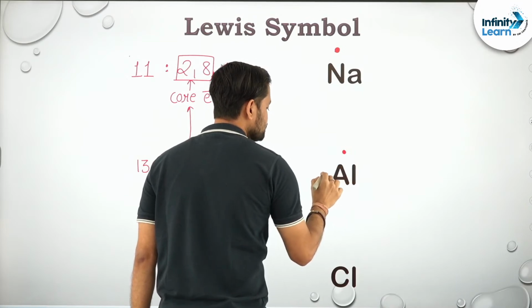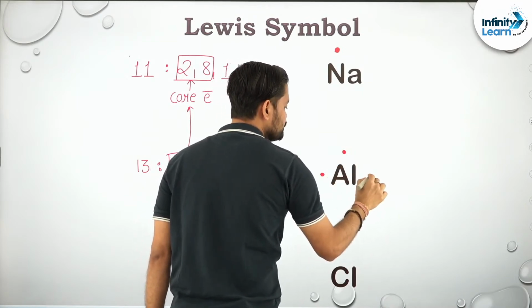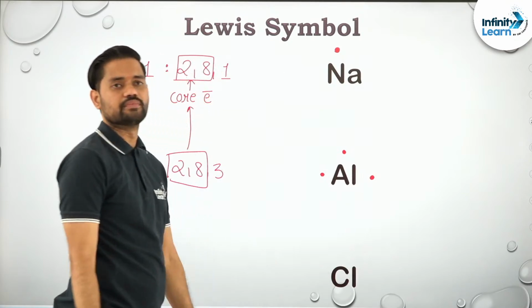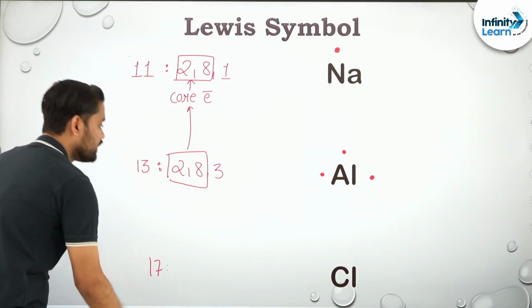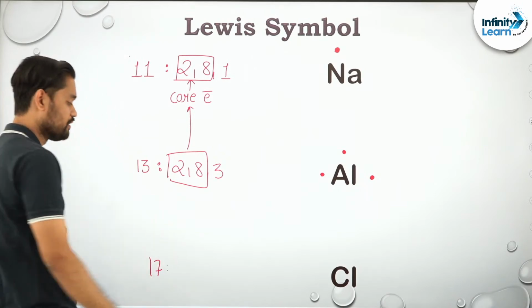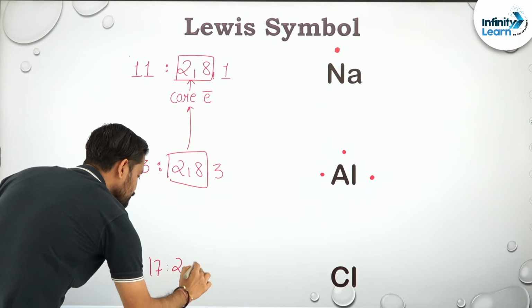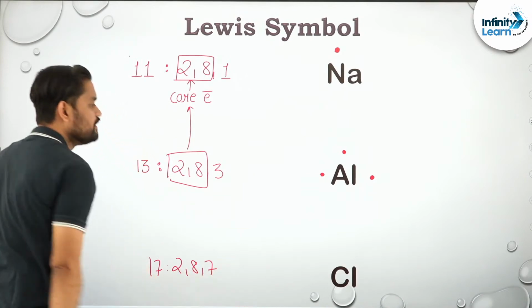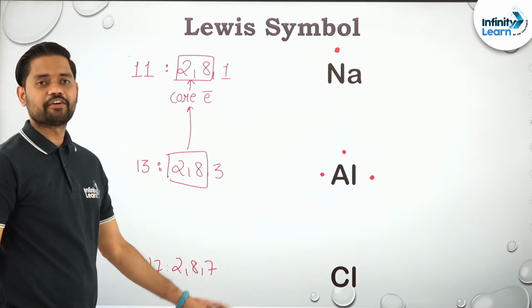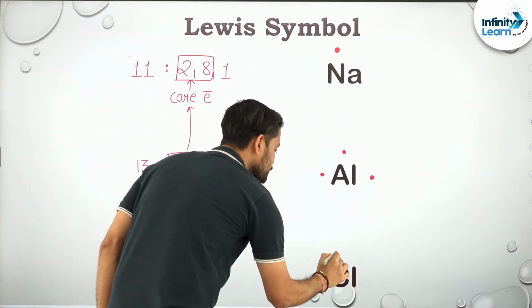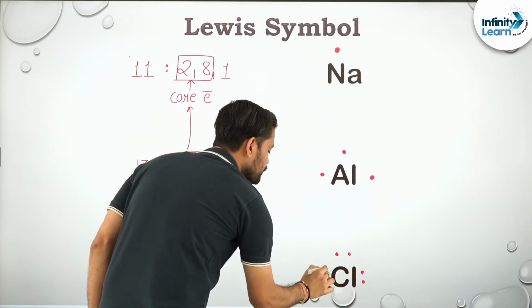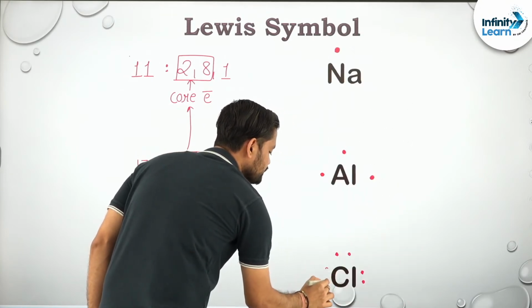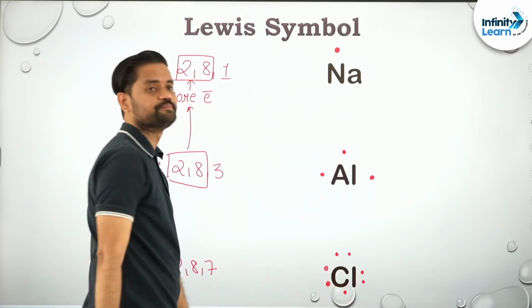1, 2, 3. Right? Chlorine is 17. Then it is 2, 8, 7. That means how many electrons? 7 electrons. So that 7 electrons can be drawn in this way: 1, 2, 3, 4, 5, 6, and 1 is 7.